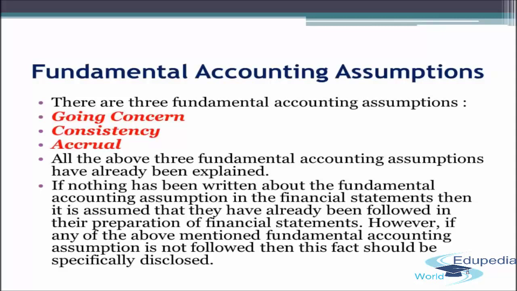For example, if the company is following the straight line method of depreciation, then it should follow that method consistently from one period to another, and it should not deviate from SLM to WDV. For example, in one accounting year, it is following the SLM method, and in the next accounting year, it switched to the WDV method. So this is not proper. It can change its accounting policy only in certain exceptional circumstances, which we have already studied.